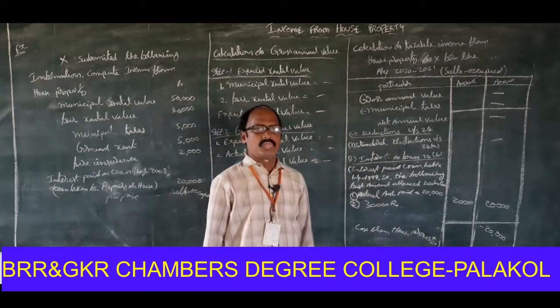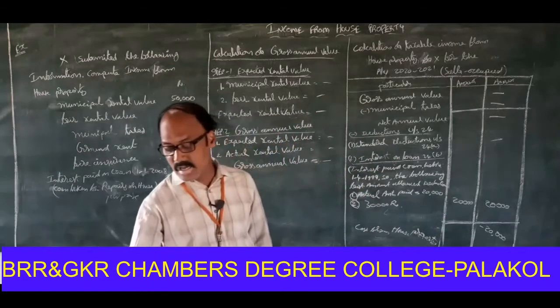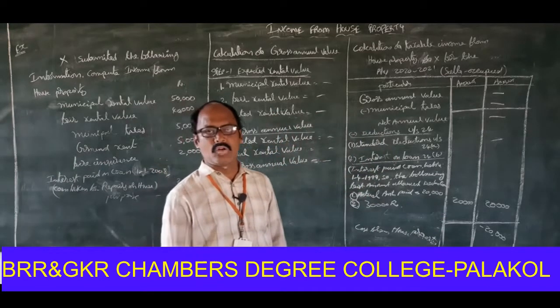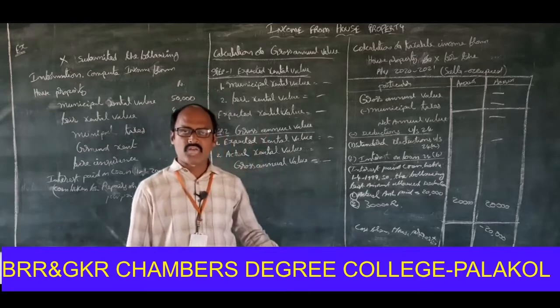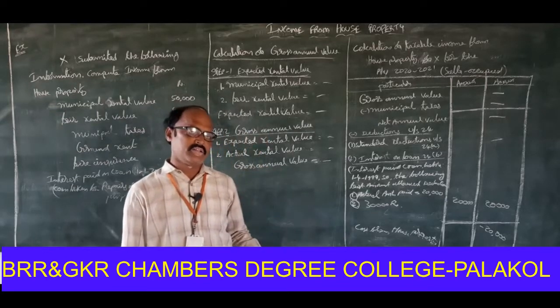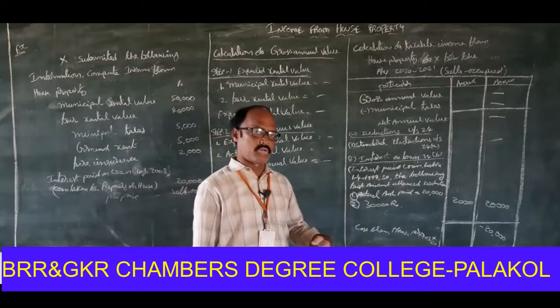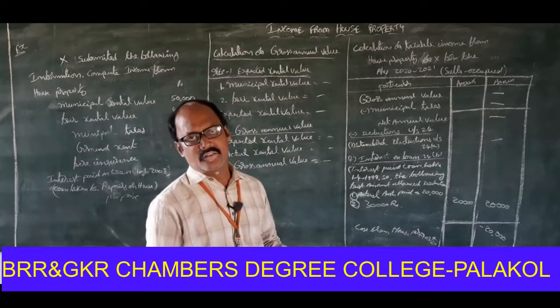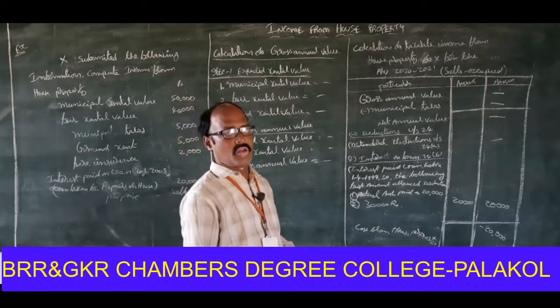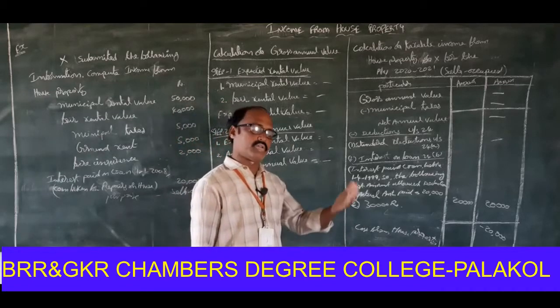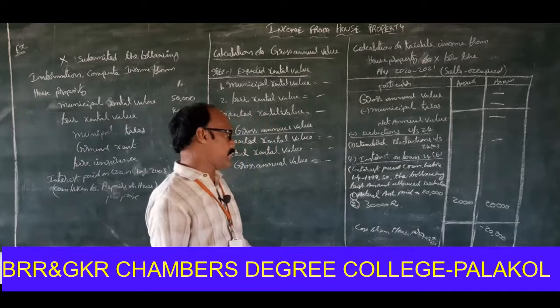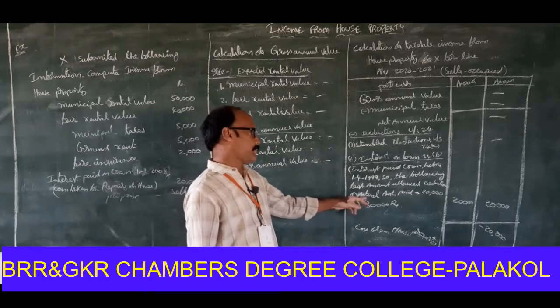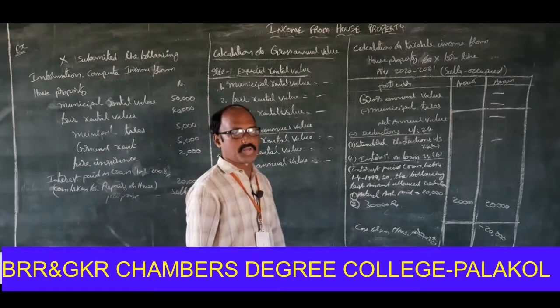Once again, interest on loan. If the loan was taken before 1/4/1999, then the interest on loan allowed is the least amount of the following. One is the actual amount paid, second one is 30,000 rupees.